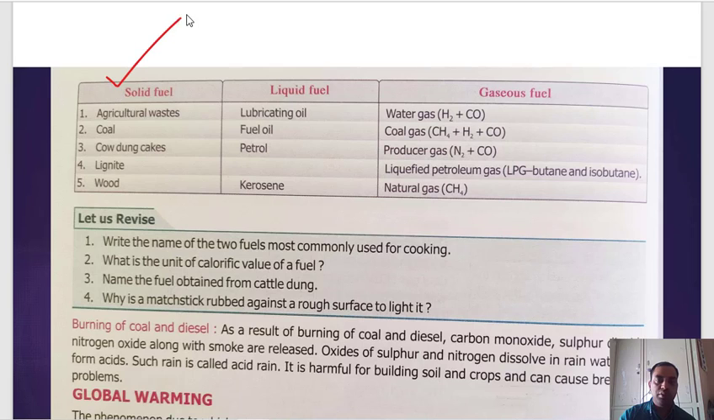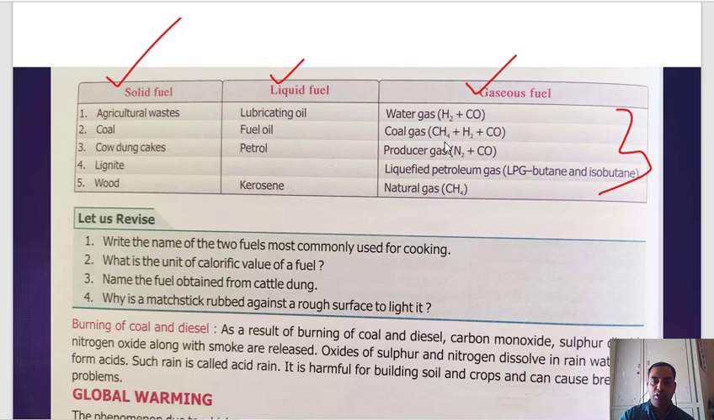Now there are some examples of solid fuel, liquid fuel, and gaseous fuel. Remember there is a chemical formula. It may be asked in your exam. Water gas is H2 plus CO. Coal gas is CH4 plus H2 plus CO. Producer gas is N2 plus CO. What is CO? Carbon monoxide.